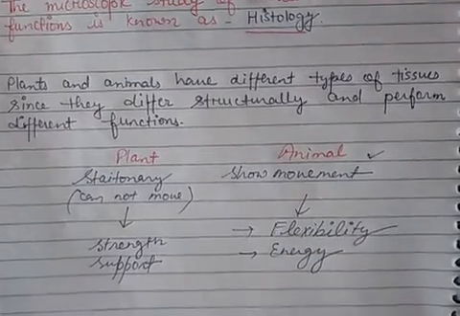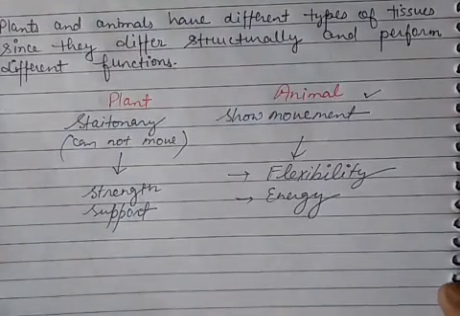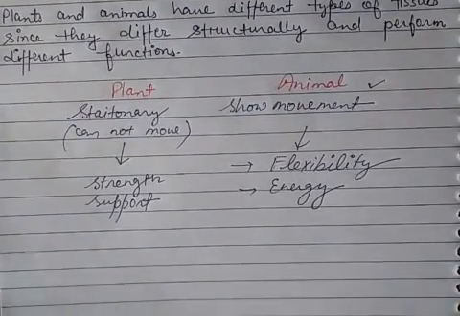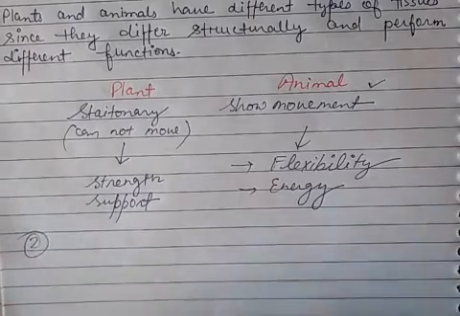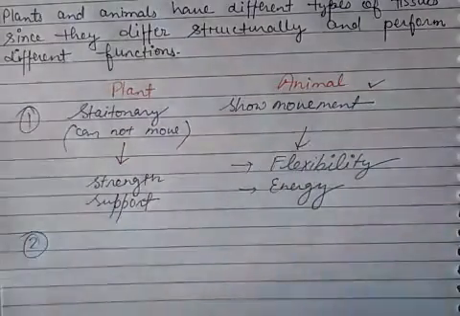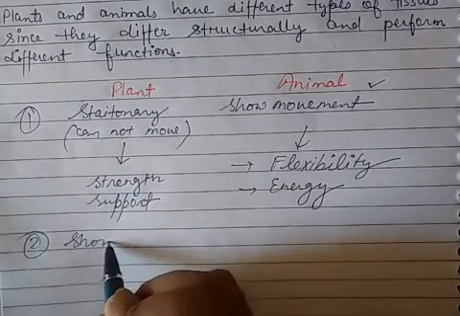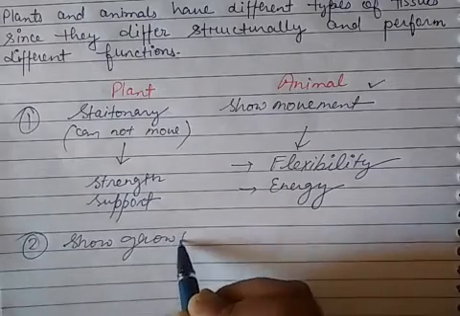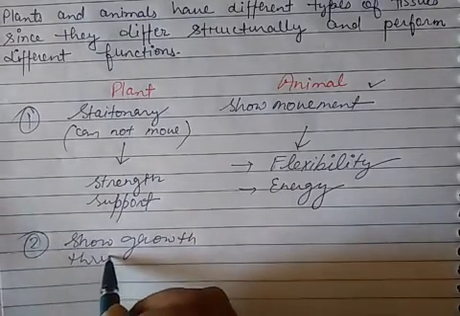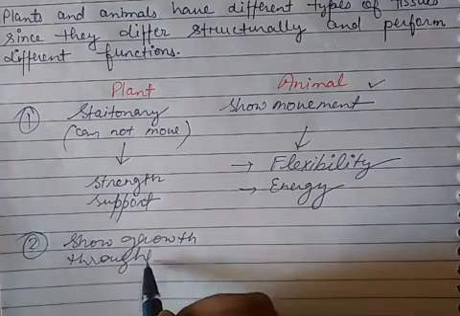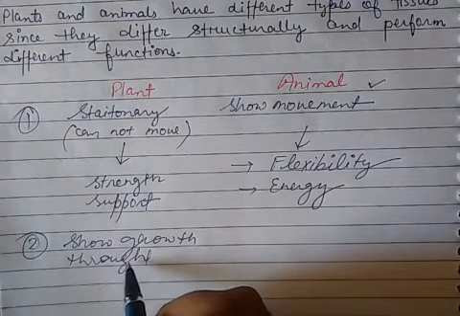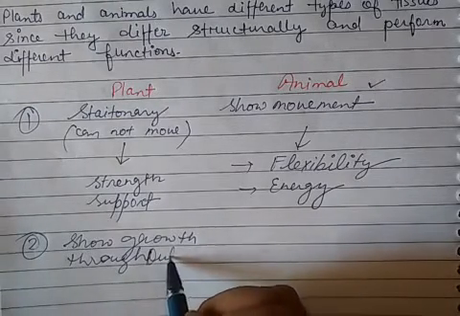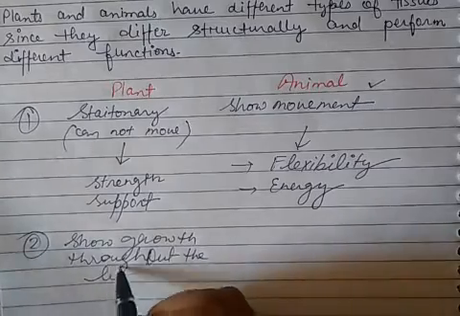There is another difference between plant and animal: plants show growth throughout life.